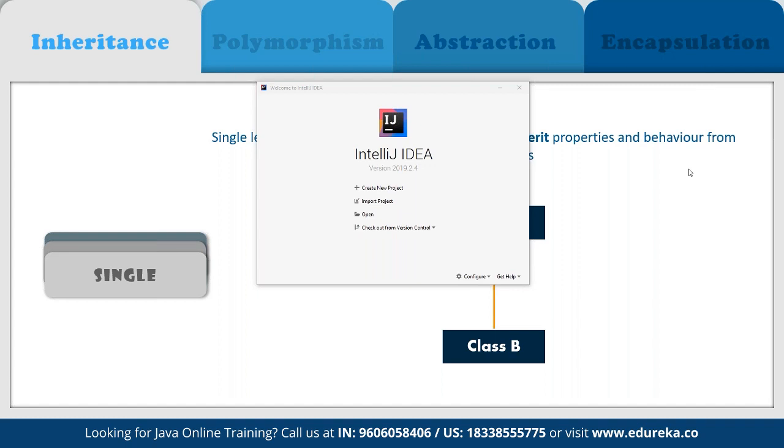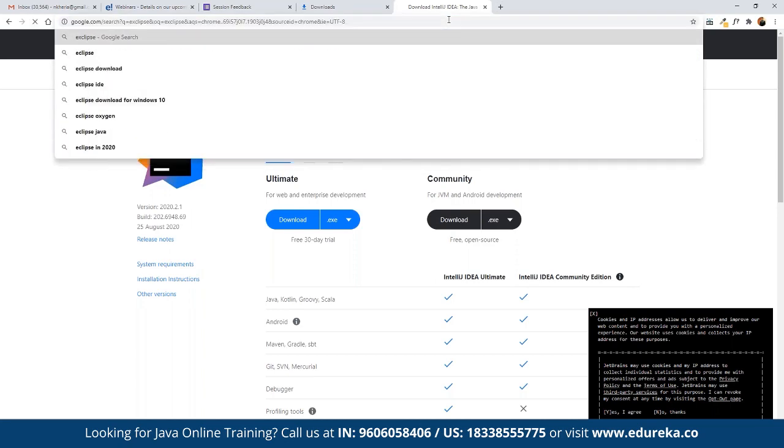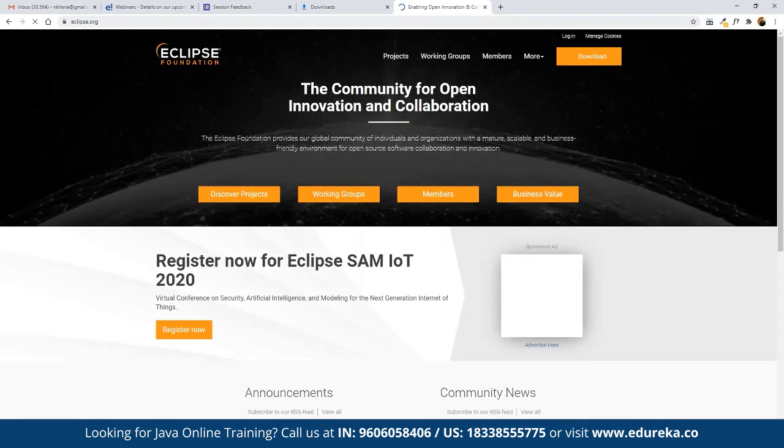IntelliJ also offers a community version, so if you want to use the IntelliJ platform just for learning purposes, we can use IntelliJ IDEA Community, where we get the entire JVM and Android development environment for free. Whereas if we are going for web and enterprise development, then we can go for the Ultimate, the paid version. It all depends upon your comfort level and which platform we have the license for. We can also use Eclipse.